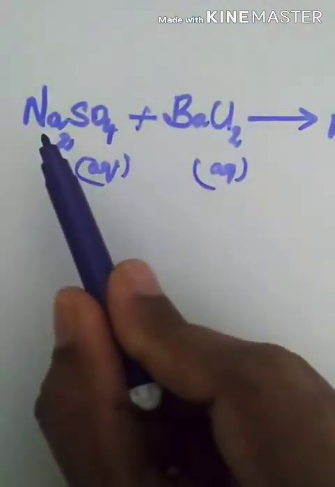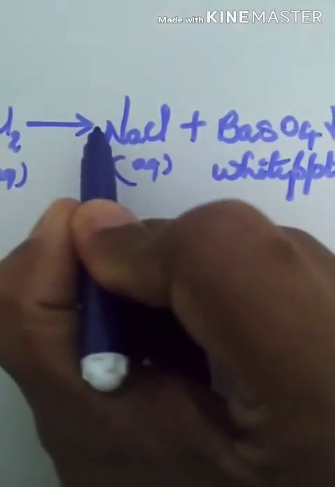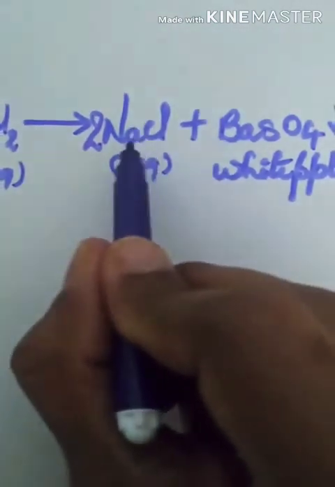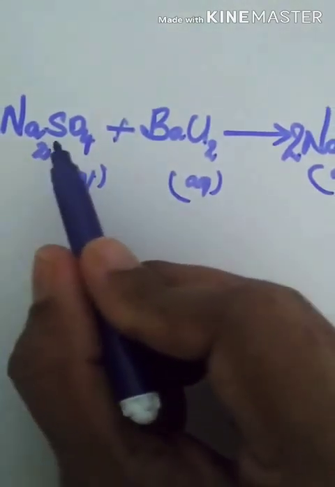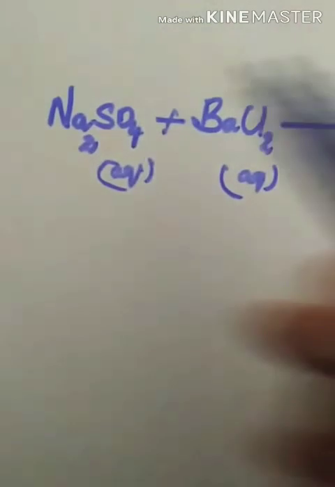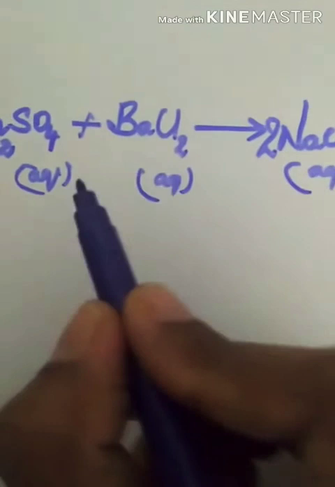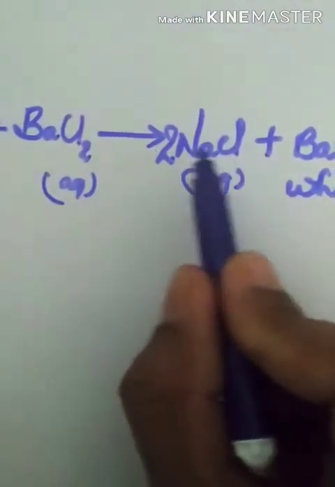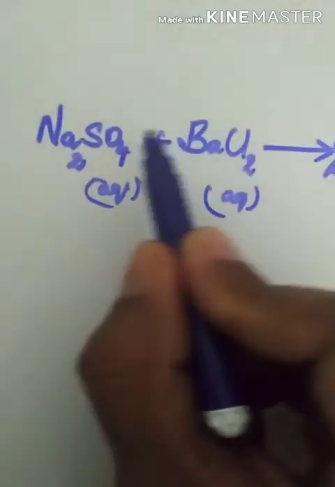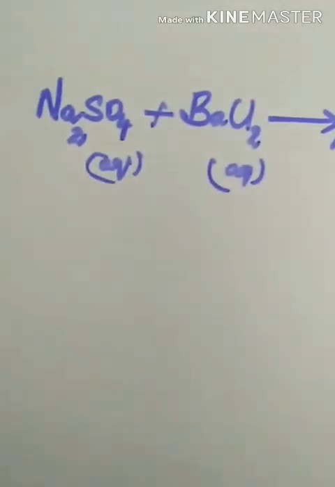Let us see whether the reaction is balanced. Start with metal. Na, 2 atoms are here, whereas here you have only 1. So we'll put a 2 this side. So Na2, Na2. Then we'll go barium, Ba 1 atom, Ba 1 atom, balanced. Then sulfur 1, sulfur 1. Chlorine 2, here chlorine 2, balanced. And last comes oxygen 4, oxygen 4. So this is a balanced equation.